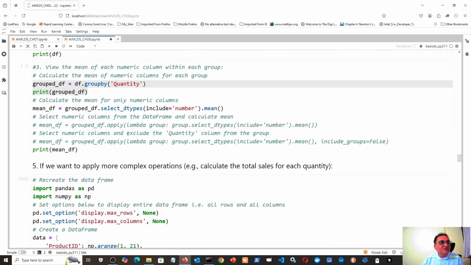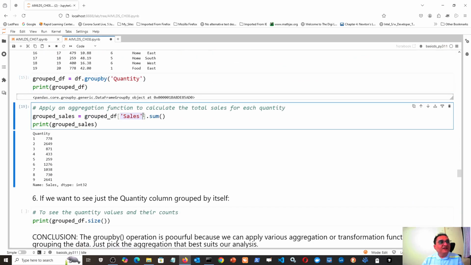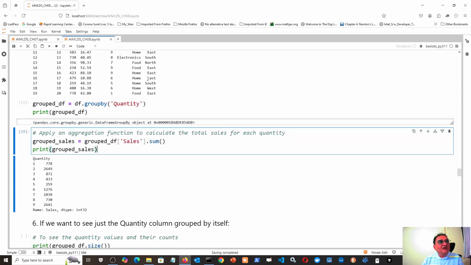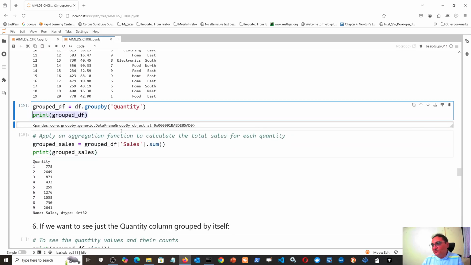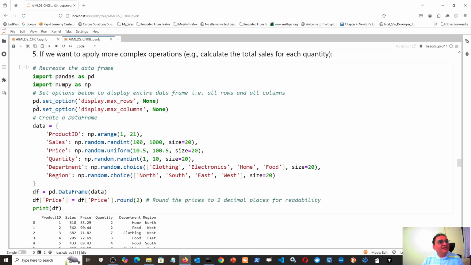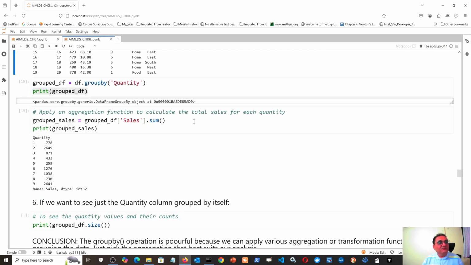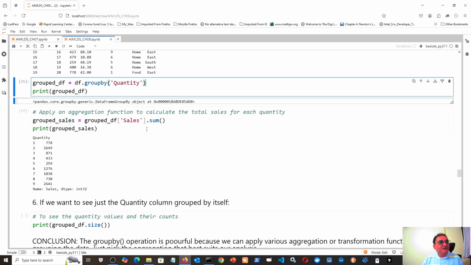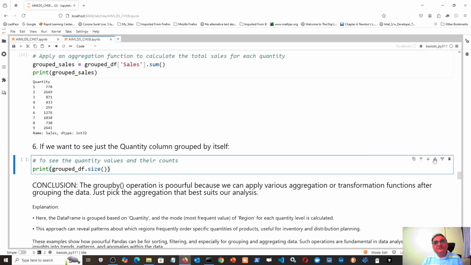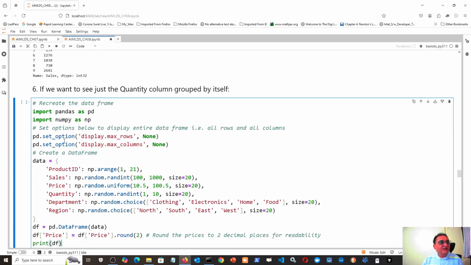Similarly, group df sum sales. First I am grouping by quantity and then aggregating over the sales column. That gives me this. Similarly, a group df on its own is not useful, but I can use another command called size. For that also I will recreate the whole data frame, because that is the best way to learn. You should learn things from the beginning. So let me add one cell here and one more also.